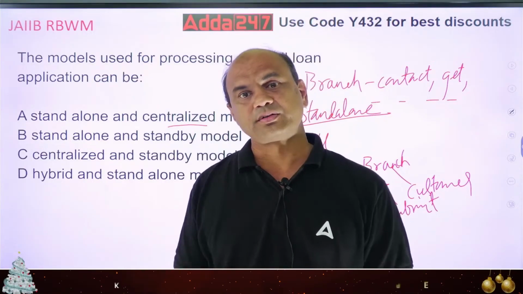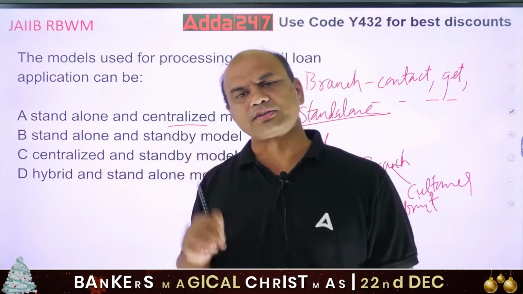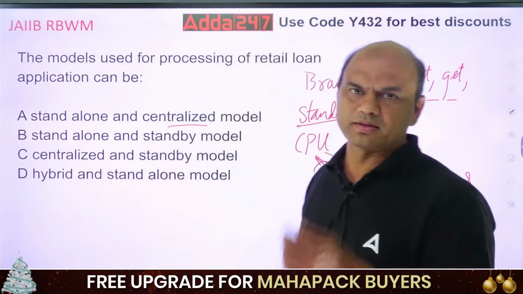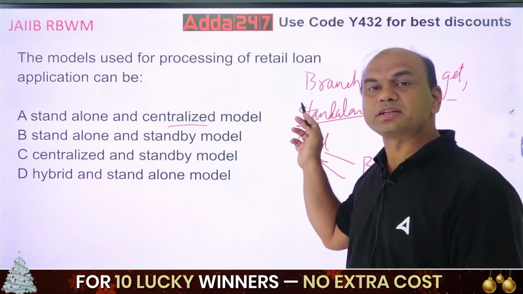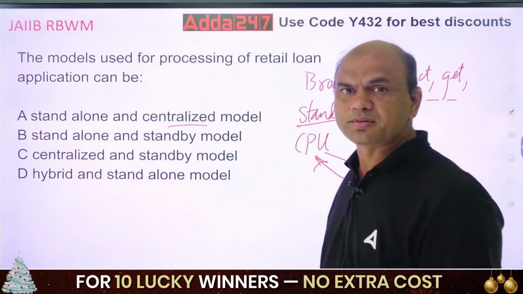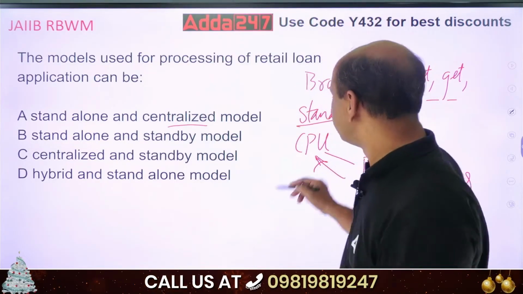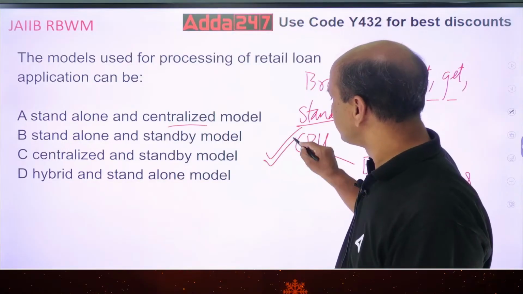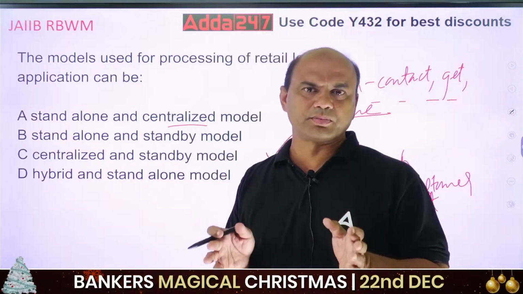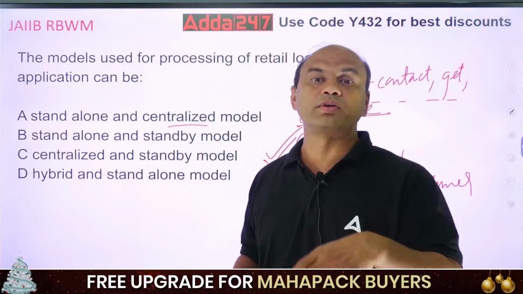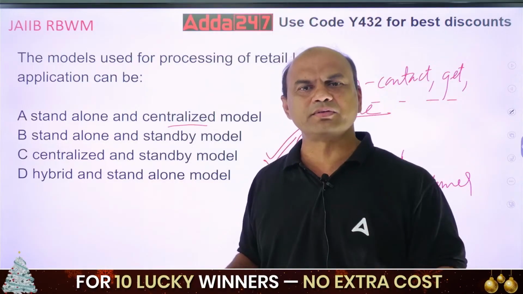That's very important. Now you will say, sir, even the first model is better. Let me ask you, which model is better in this? Many of you will say the first model is better. Why? Because everything is done at the branch, so time will be saved. It's reverse. This model is better. Why? Because whenever you are doing any typical job, collecting and forwarding, you do it very fast. But if I tell you to do all the processing at the same level, it's very difficult.